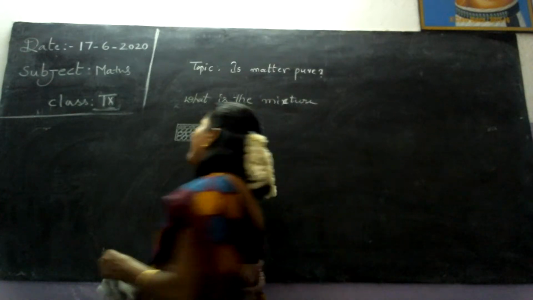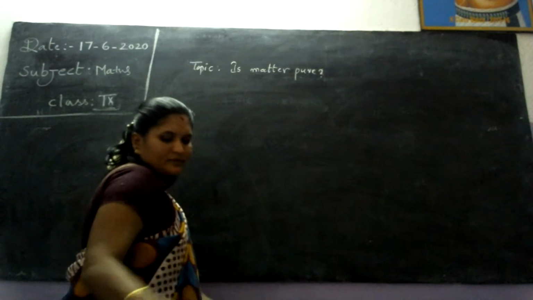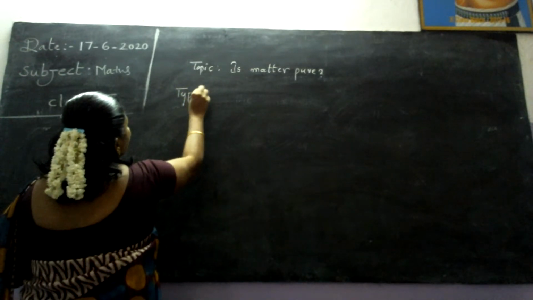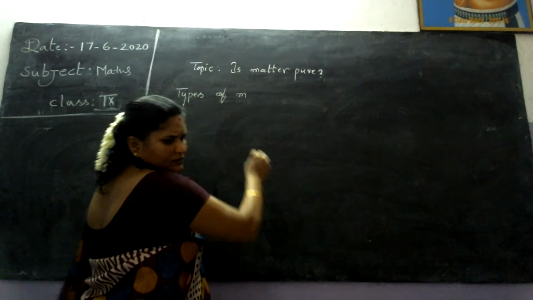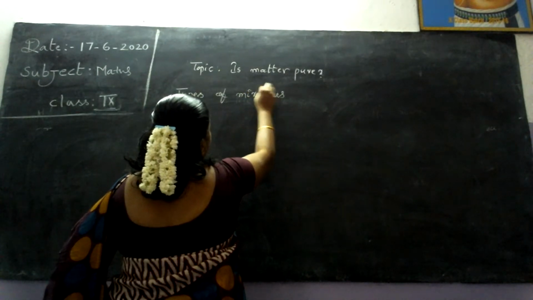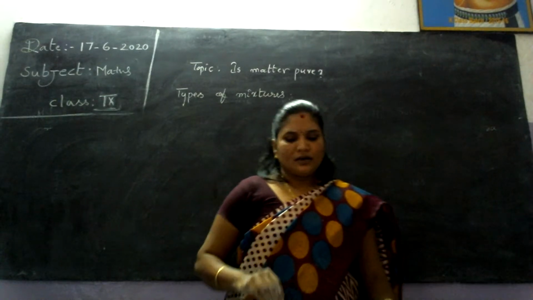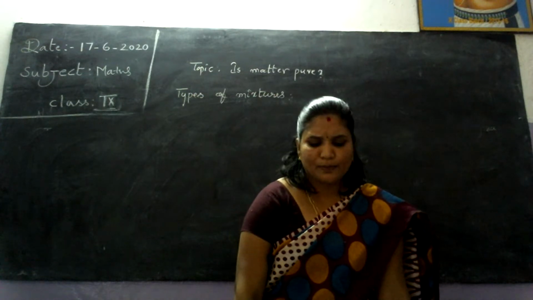Again, the types of mixtures. Here, you have learned about mixtures, so now to know the types of mixtures.